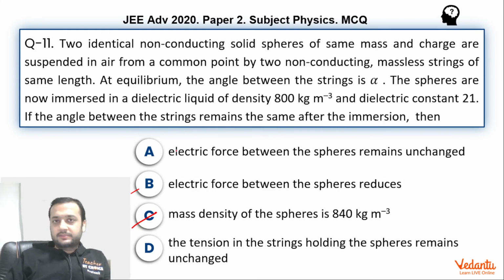If this question comes in Olympiad or any other international level exam, then most certainly option A will be taken as the correct answer. Now, one argument can be given in favor of IIT, that they go by what is prescribed in the NCERT. And in NCERT, it is mentioned that the electric force between these spheres will reduce, because I think NCERT believes that electric force between these spheres is the net force. But in my opinion, this is not right.